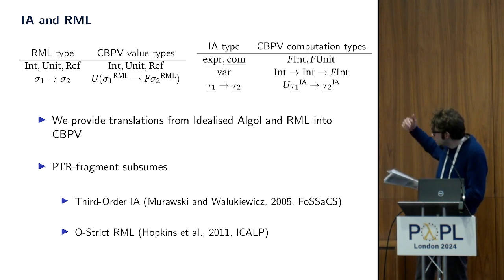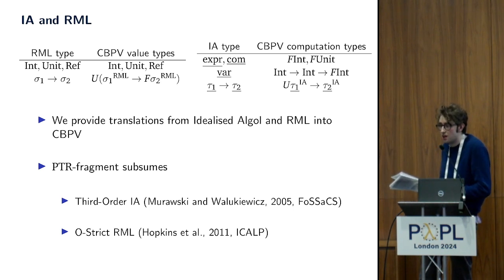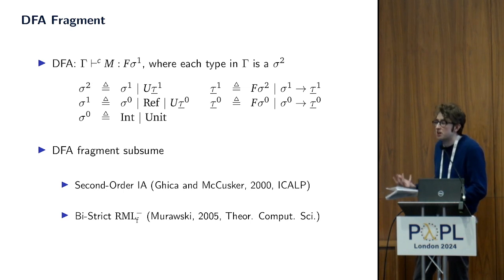And in doing so, we are able to say that our work matches that of third-order idealized Algol, third-order idealized Algol with iteration, and the O-strict fragment of RML. We can also find a smaller fragment where our construction gives rise to a deterministic finite automaton, and that occurs where the stack is bounded, so that we can make it part of the state space. That arises when we don't need to use our second recycling scheme. That gives rise to this typing judgment, this set of types, which includes second-order idealized Algol and the bi-strict fragment of RML.